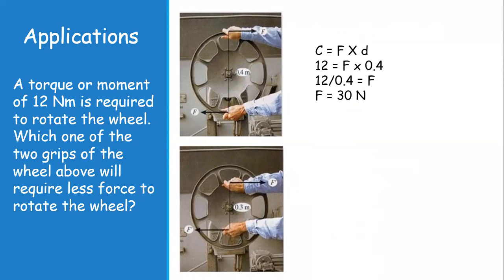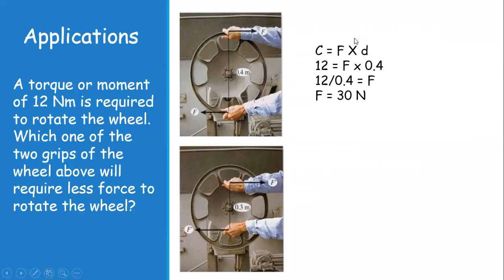So we are going to calculate them. We see C is equal to F into D. There is a couple acting on it in order to rotate this in clockwise direction. This force is applied in this direction, and this force is applied in this direction, and this is the distance between them.